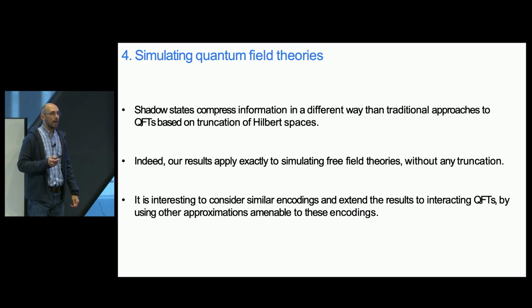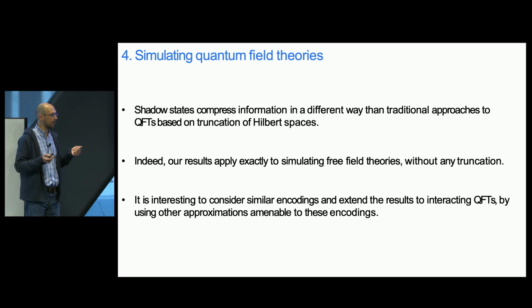All right, so another problem that is very interesting is seeing whether we can use this technique for simulating quantum field theories. And in fact, I showed you how to simulate some simple free field theories, like free boson models, free fermion models, and so on. Right? But the technique is different in that we are encoding information in a completely different way, right? So we are only encoding the expectation values of the operators that we care about. Indeed, by using this approach, we simulate a free field theory without doing any type of approximation.